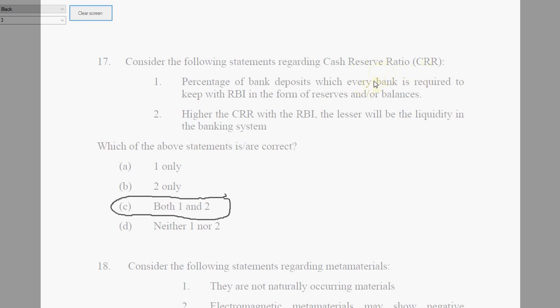You can think of this in the 1990s, before the opening up of the market. The cash reserve ratio was some 15-16%. It has come down to 4% now. In other words, that has improved the banks' ability to lend more money outside. They also make more money. People also get more money. When they get money, they also get loans for their business, house, or whatever. So everybody is happy. So that is a way RBI works: high CRR, lesser liquidity. The more money RBI holds, the less money banks have to give outside. So lesser liquidity.